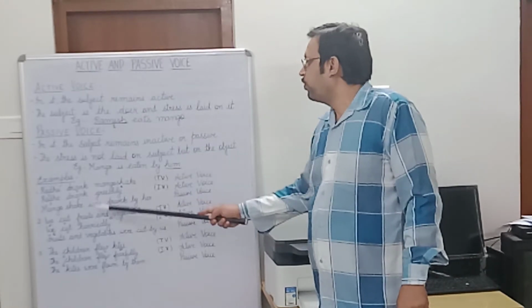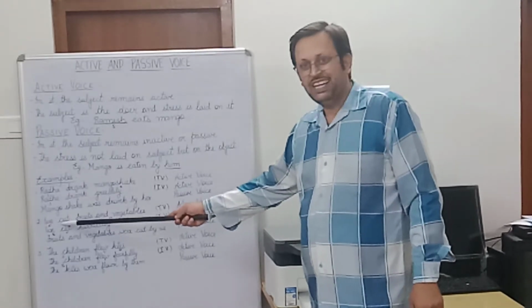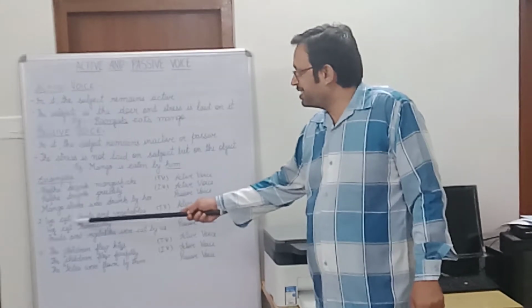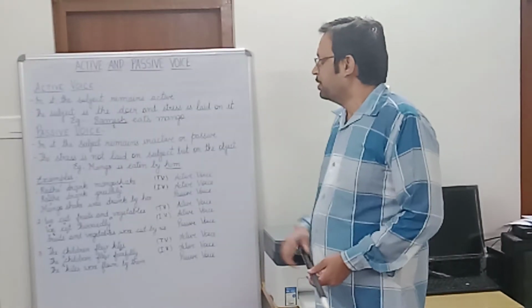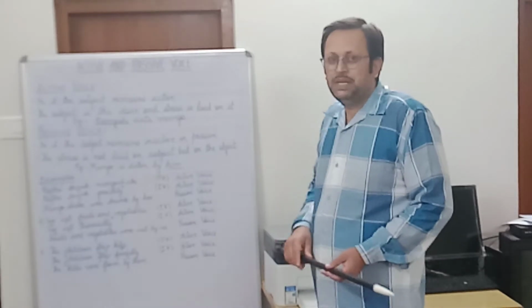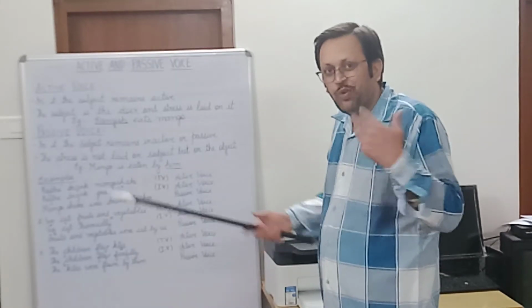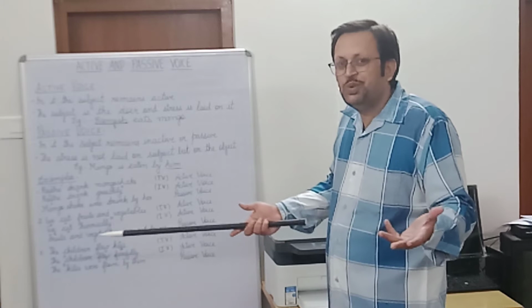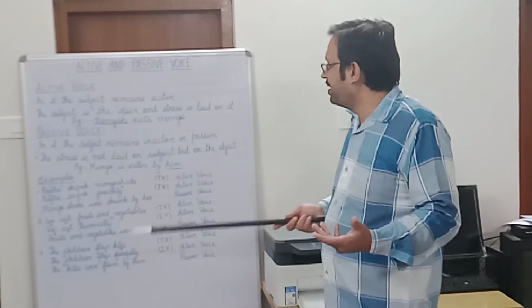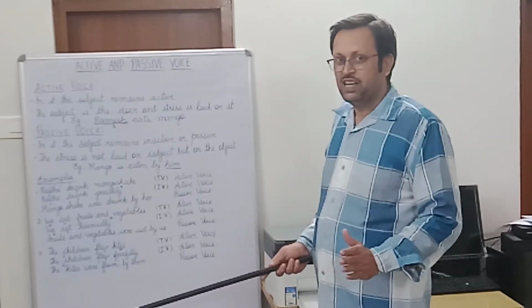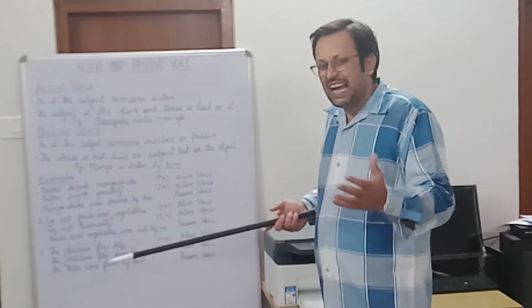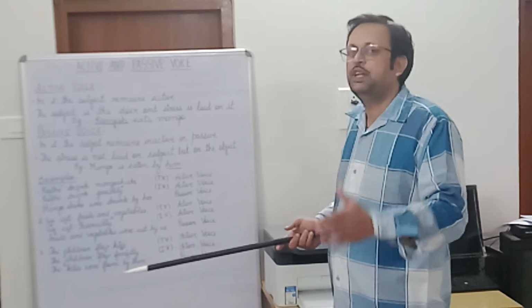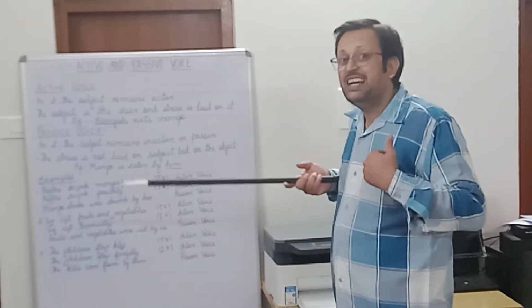We cut fruits and vegetables. So here the subject is we, and what activity is being done? Cutting, and the object is fruits and vegetables. So the activity cut is being done, and who is performing? We. So who is the subject? Who is the doer? We are the doer, and what are we doing? We are cutting. What are we cutting? Fruits and vegetables. So as we are actively involved in the activity of cutting, therefore it is an active voice